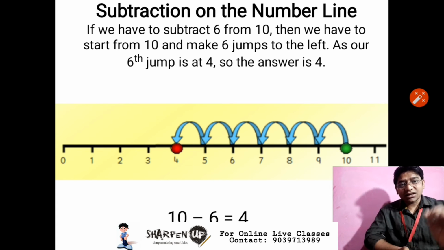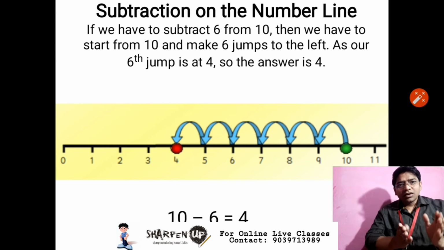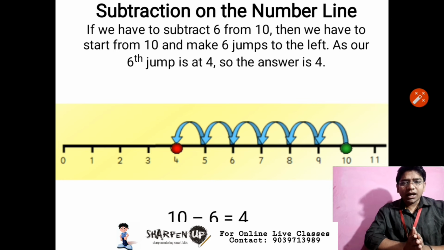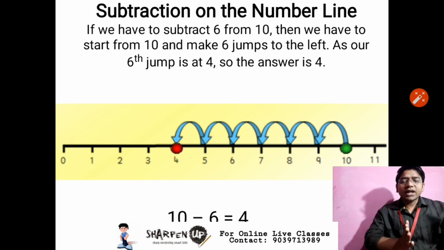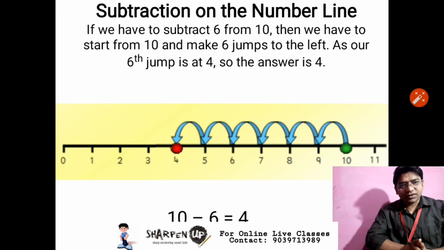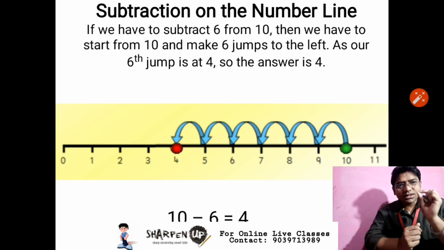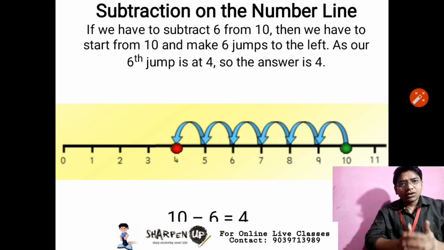As our sixth jump is at 4, the answer is 4. So that means if we are adding numbers on the number line, we jump in the right direction. If we subtract numbers on the number line, we jump in the left direction. This is the simple and basic difference you should know.